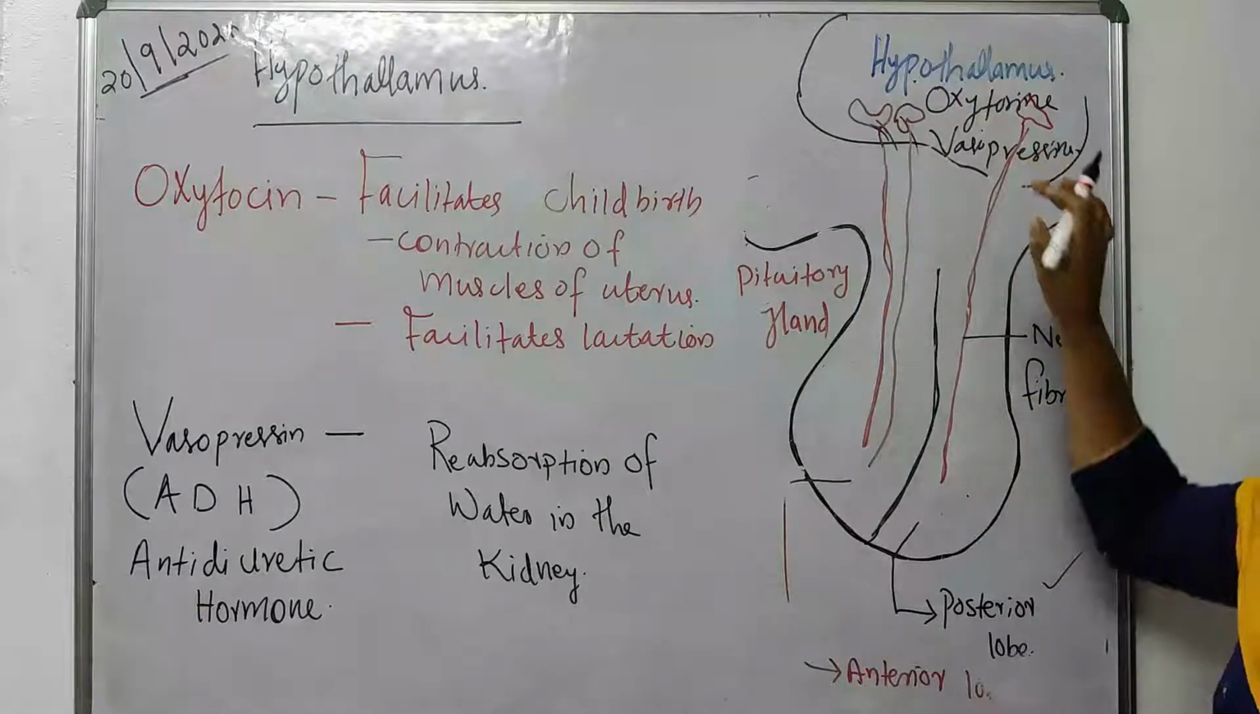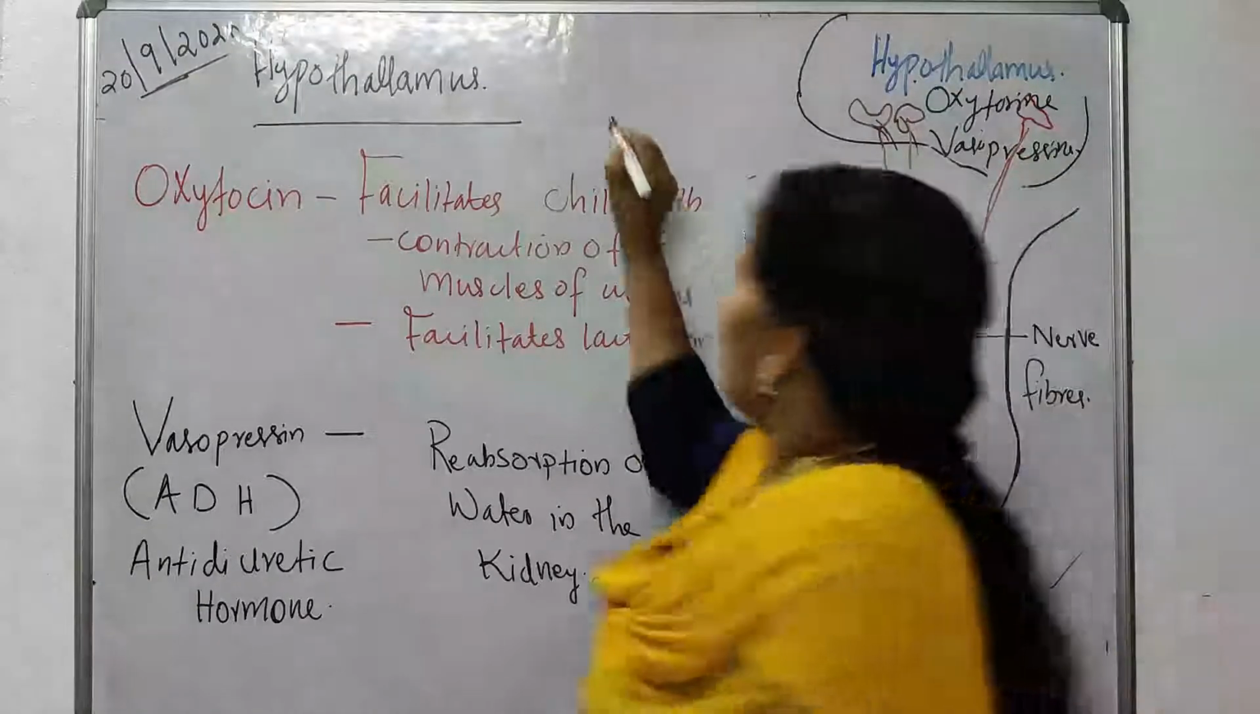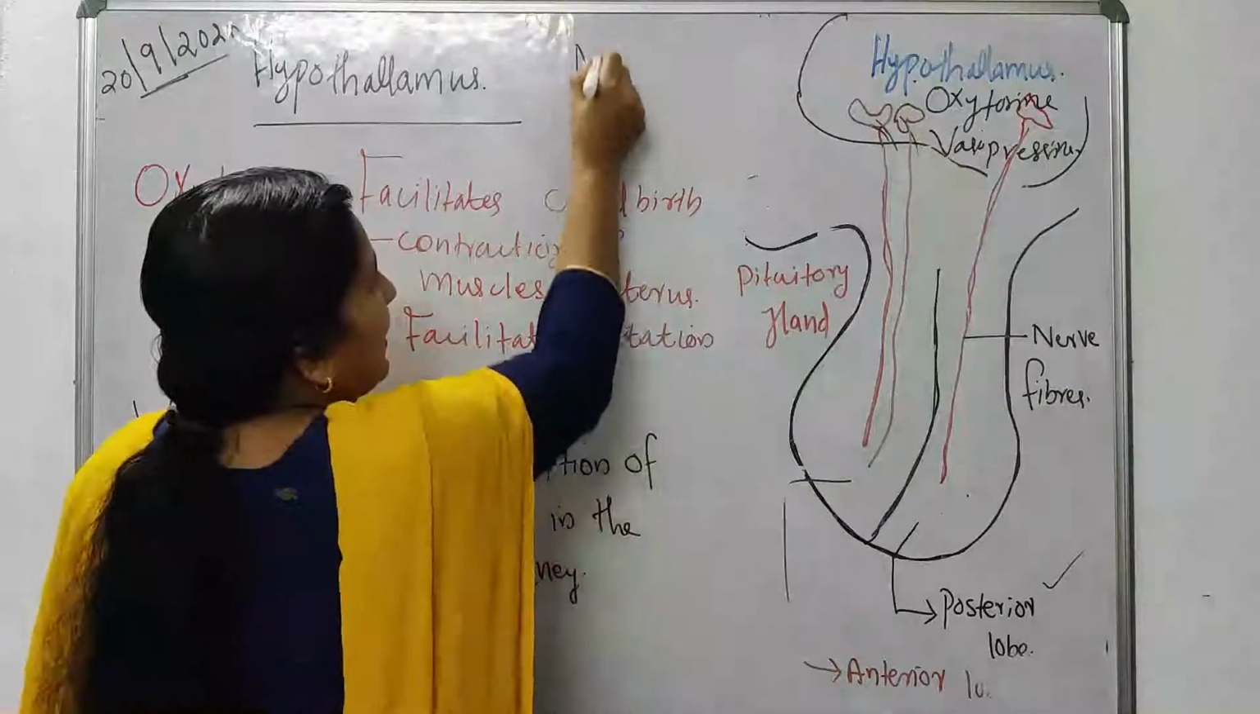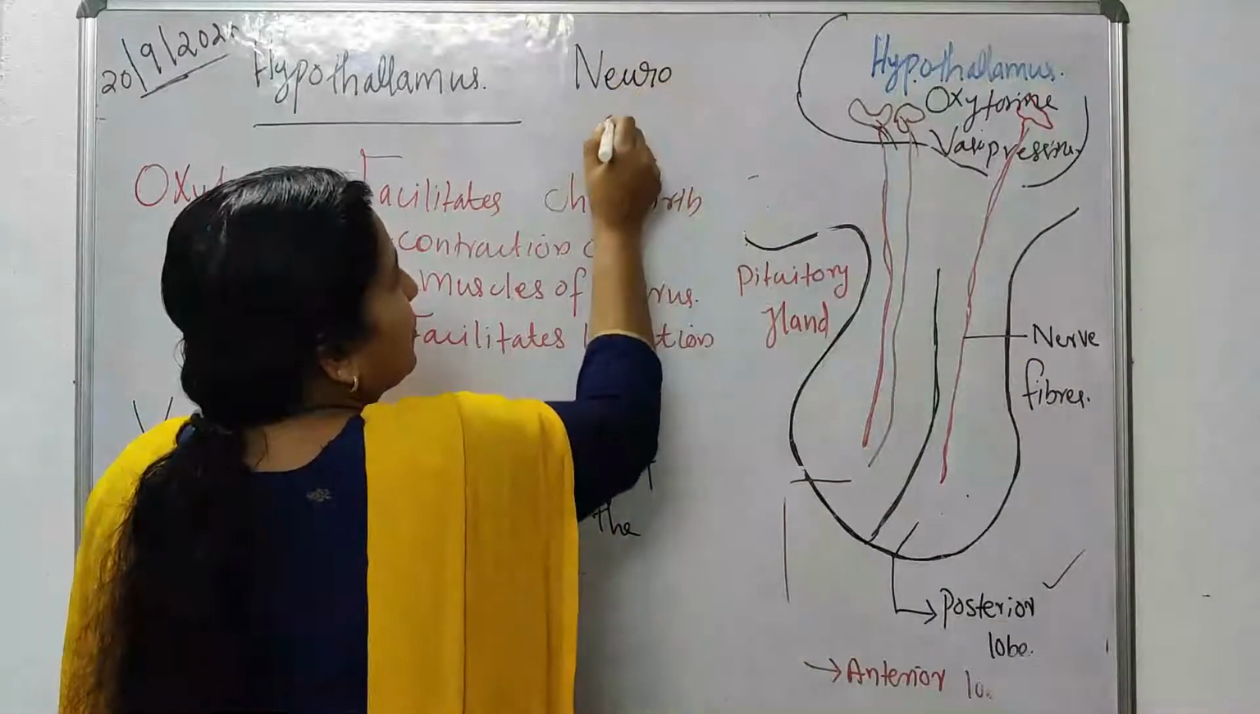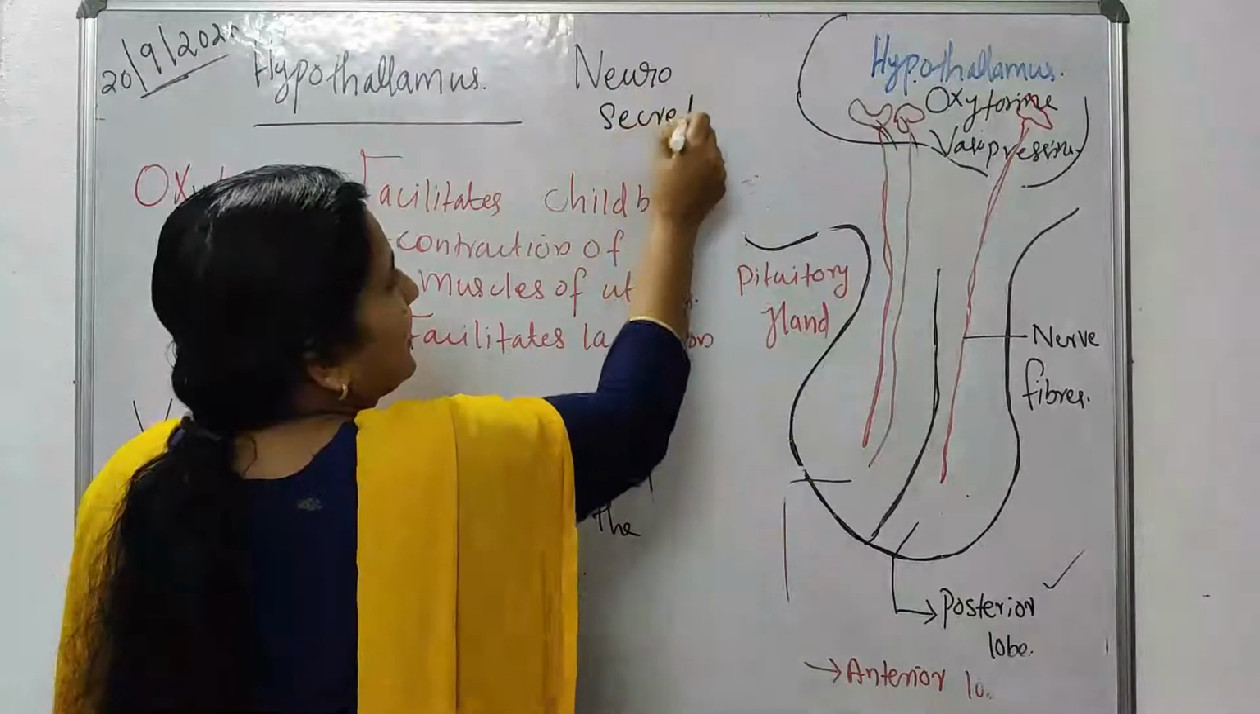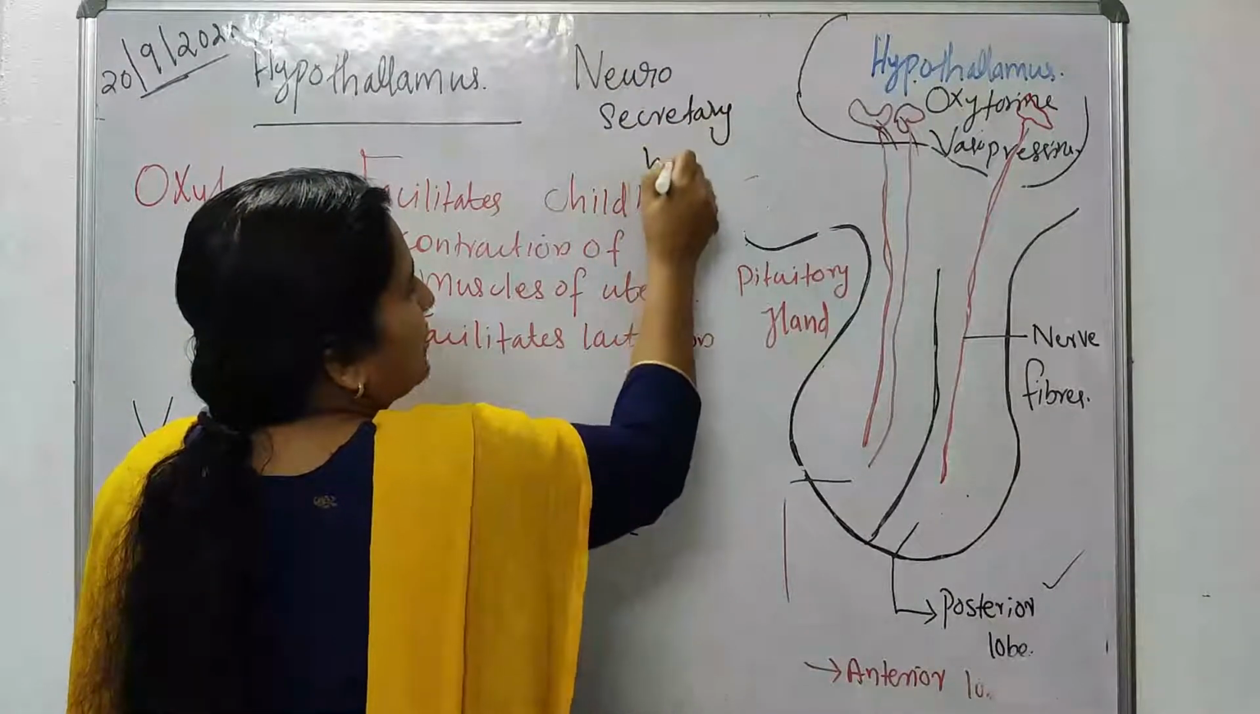Then these two hormones are known as neurosecretory hormones. Why are they known as neurosecretory hormones?